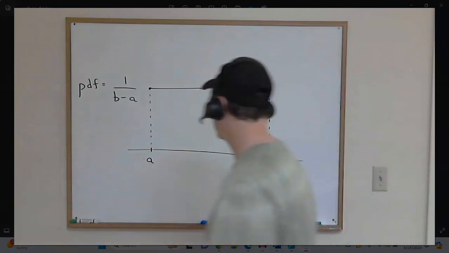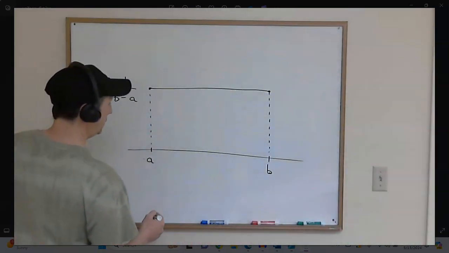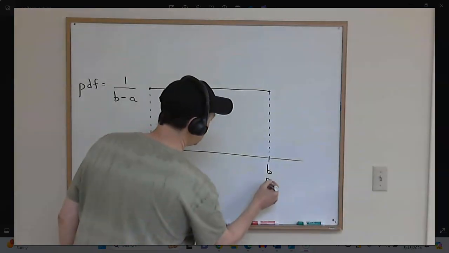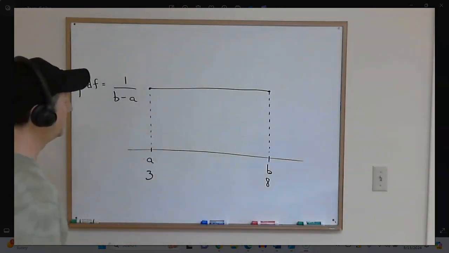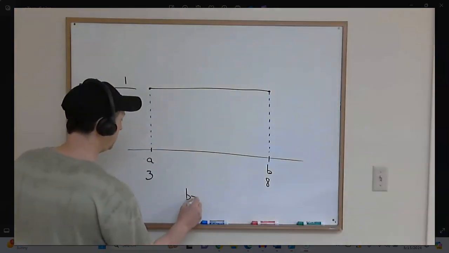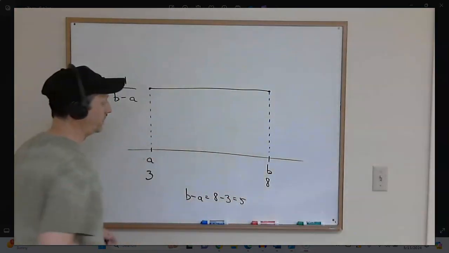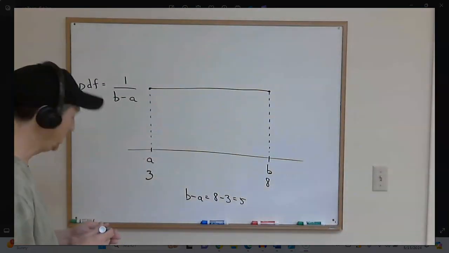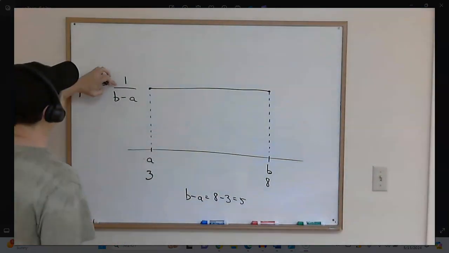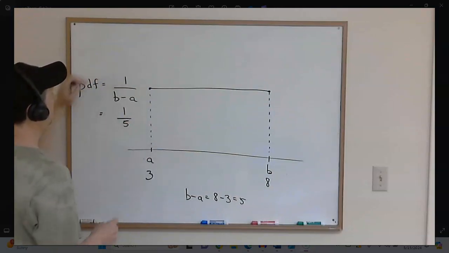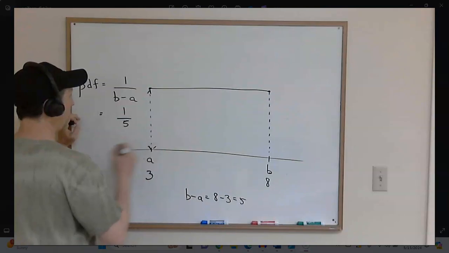So in this example, the minimum is 3, A becomes 3. The maximum is 8, B becomes 8. 8 minus 3 is 5, right? And that gives you the width of this rectangle. And so therefore, if we plug that in here, it gives us a height of 1/5.